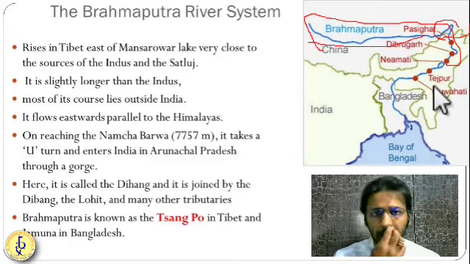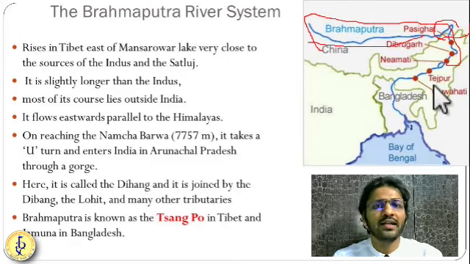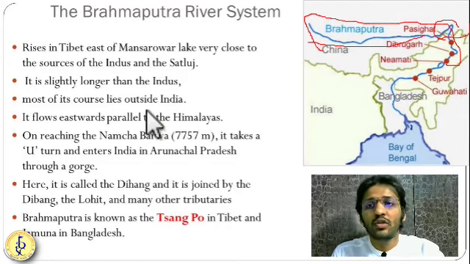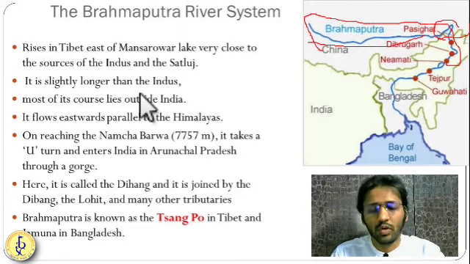Okay, you can see here it is taking a U-turn and entering into India. When it is entering into India, it is called the Dihang. Okay, so this river is very important. It is also known as the Sangpo. In Tibet, it is known as Sangpo.